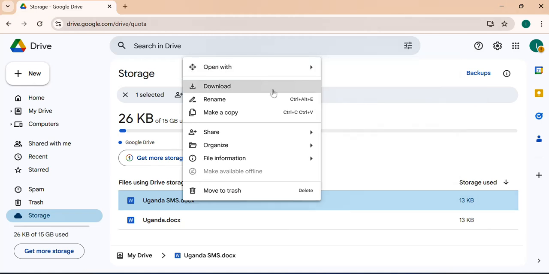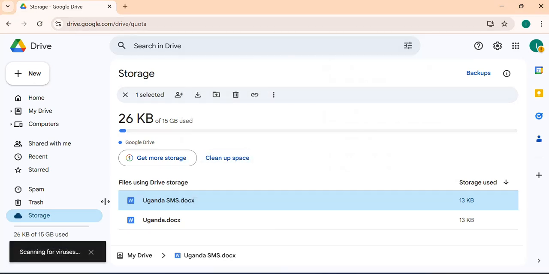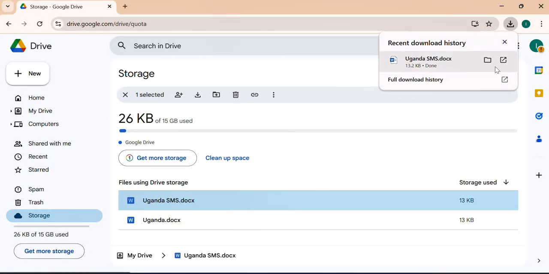Since it is online, you can download it to be offline. So when I click on download, it will be downloaded, and it's still scanning for viruses. So you can see how it's also safe for your computer. So it first scans for viruses, and then it will download it to your computer, and you'll have access to it offline. So yes, as you can see, it's up here, and when you see that it's been downloaded, I can access it in my files now.